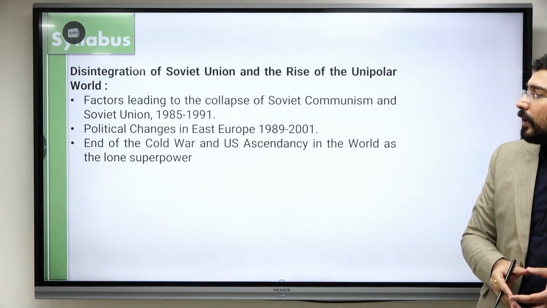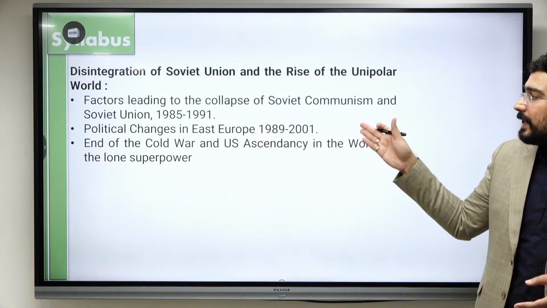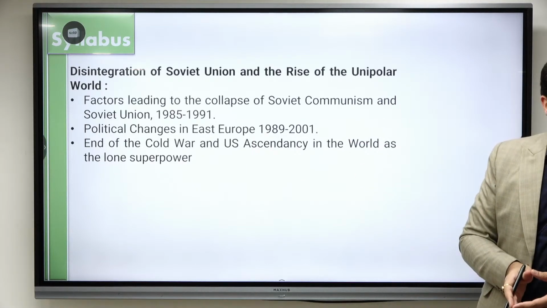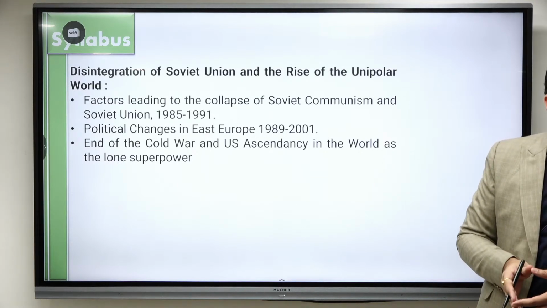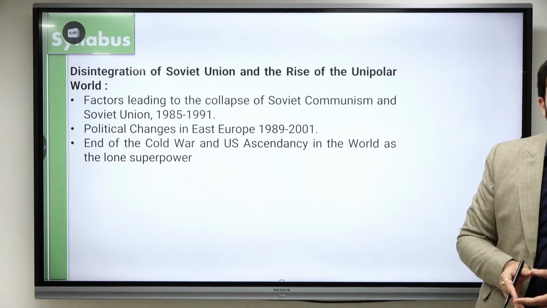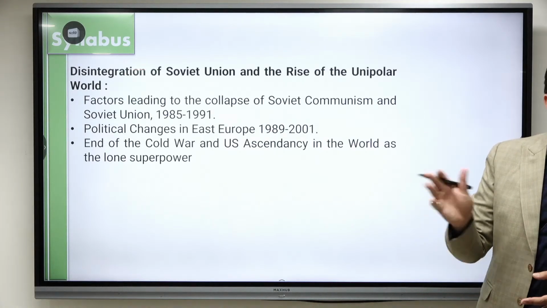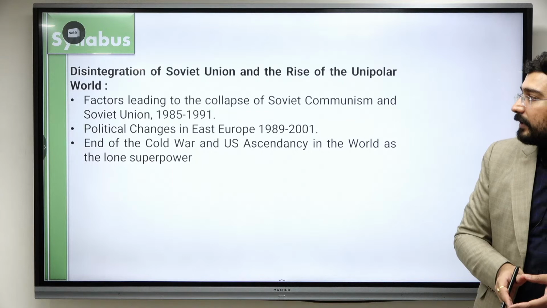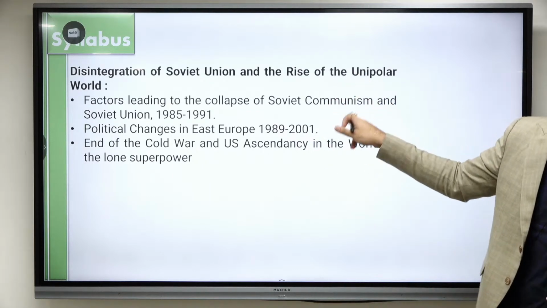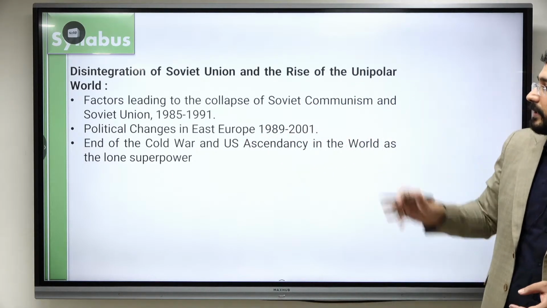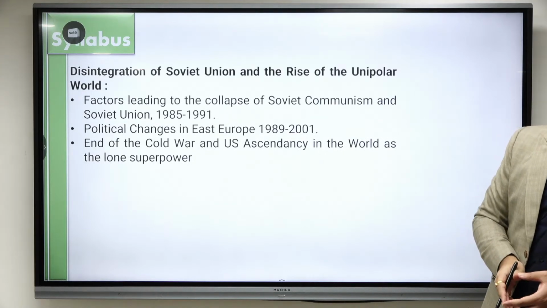Then we talk about the political changes. 1989 is an important year in European history because from there we see the reunification of Germany. Okay, the Berlin Wall is going to fall from 9th of November 1989, and after that other countries like Poland, है ना, जितने भी important countries हैं, they are going to shed the control of communists. Okay, these are the important political changes which happened from 89 to 2001.